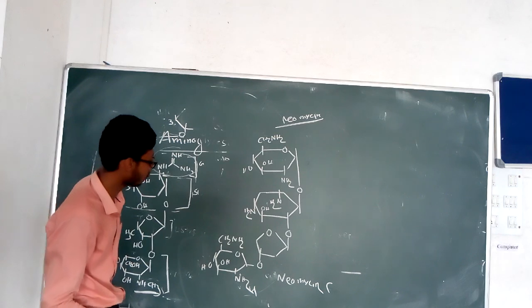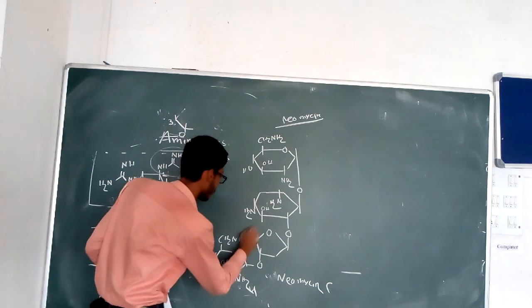So let's see the structure of neomycin here, with the CH2OH.